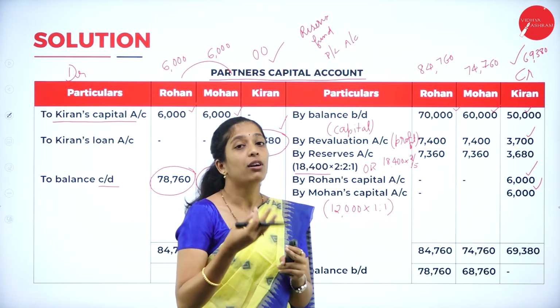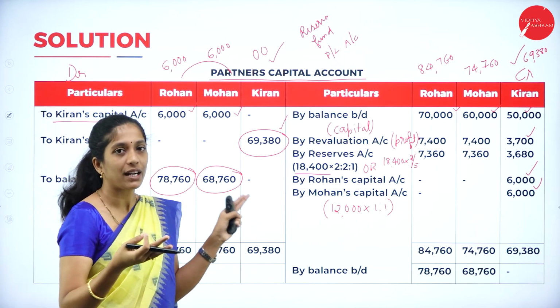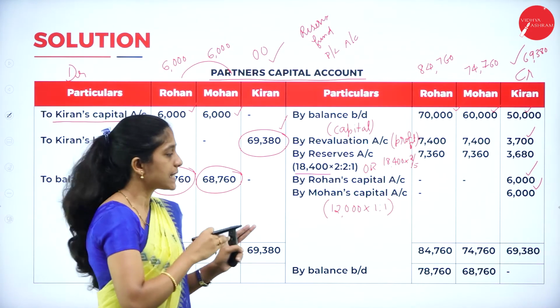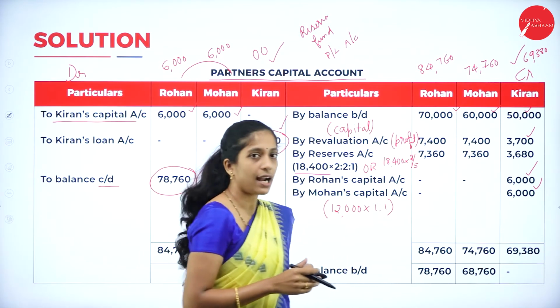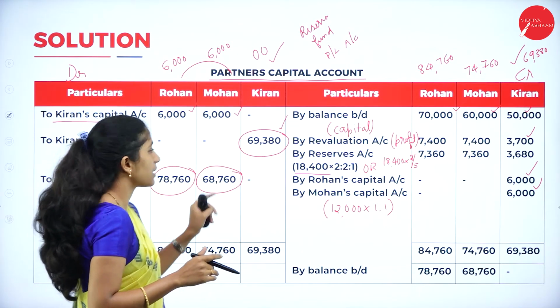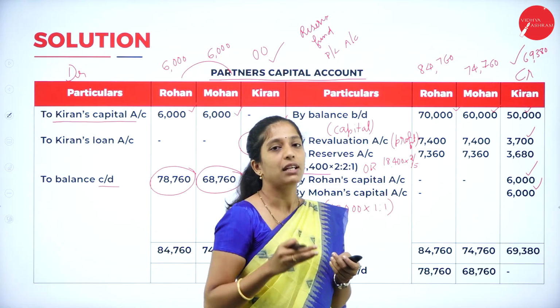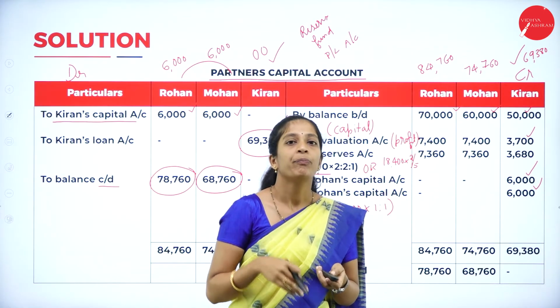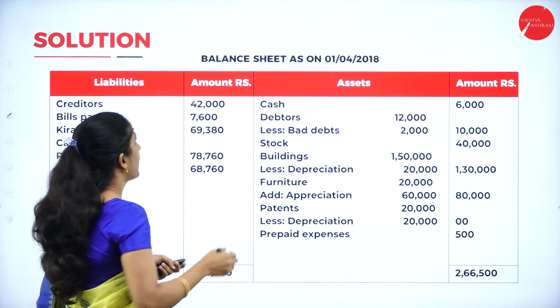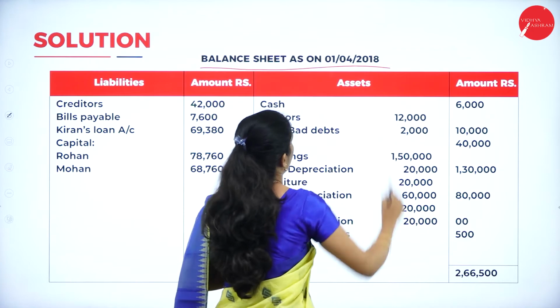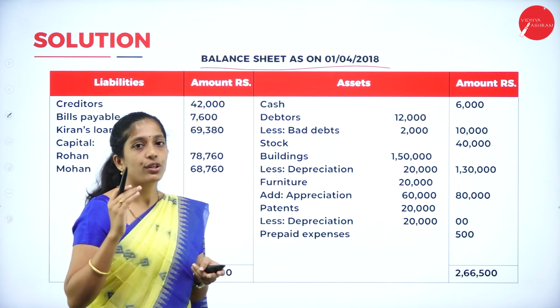Now what about the remaining partners? The remaining partners' capital we have carried down. The same amount has to be brought down here by balance brought down, 78,760 and 68,760. The amount which we have carried down has to be brought down. Now we shall prepare the balance sheet. Yes, write the heading balance sheet as on 1/4/2018. So you know the format.